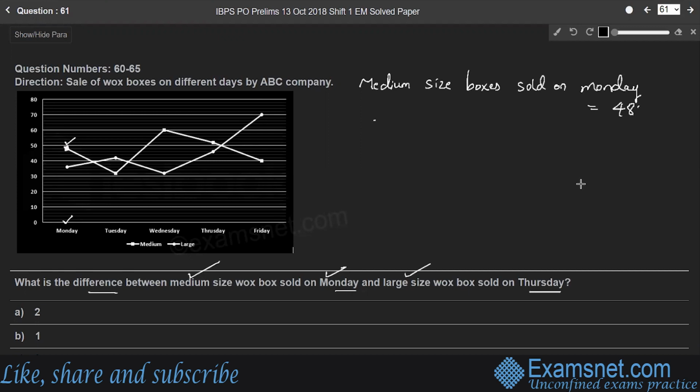And large size box sold on Thursday. So what is the number of large size boxes sold? It is 40, 42, 44 and 46. So 46 boxes were sold on Thursday. Large size boxes are indicated with the circular symbol, therefore it is 46. We have to find their difference.